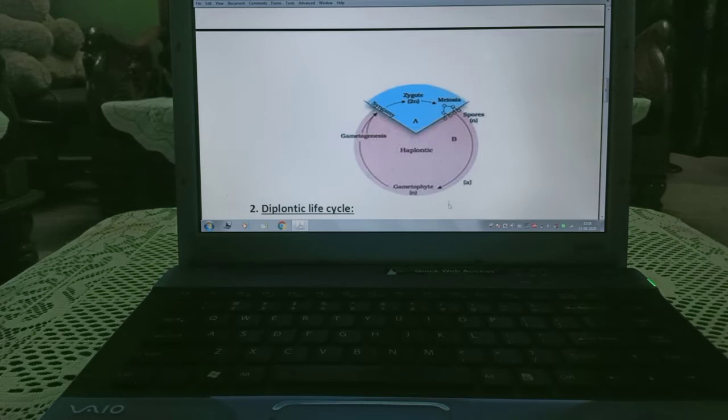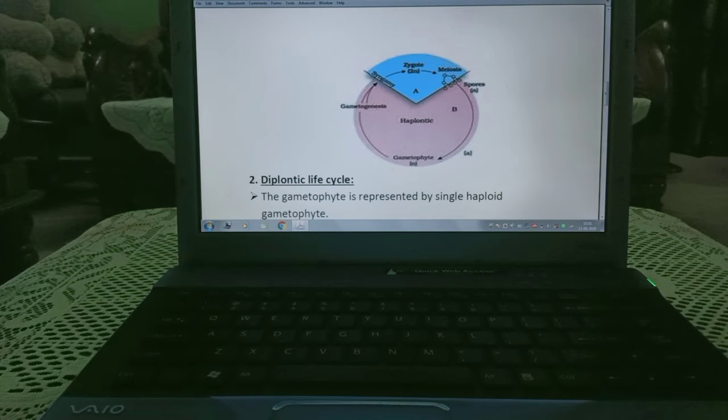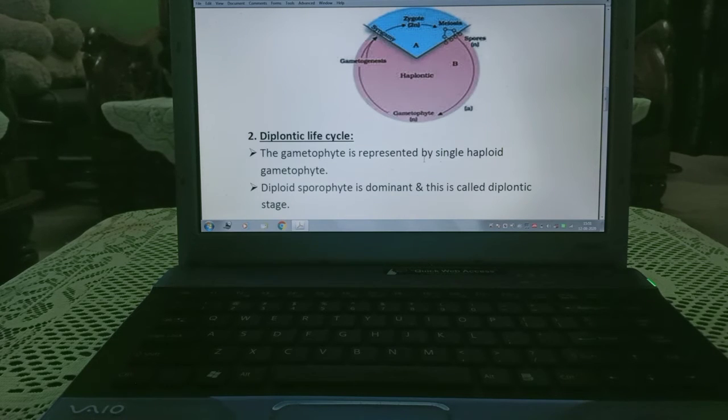We can understand here what is haplontic life cycle. You can see it is bigger. Haplontic life cycle is bigger, sporophyte is small. Now here this is gametophyte, gametogenesis, fusion, formation of zygote, then meiosis, then spores. So haplontic life cycle is bigger, so it is known as haplontic life cycle, which is dominating over sporophyte.